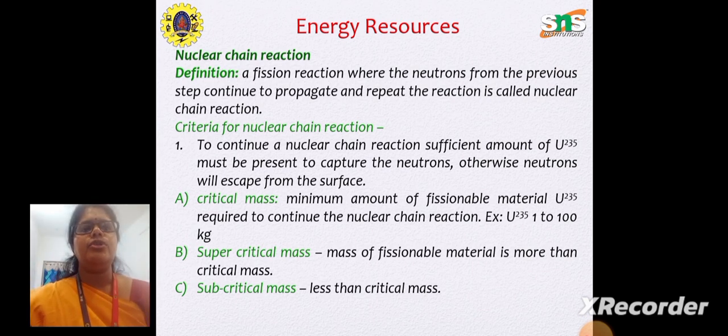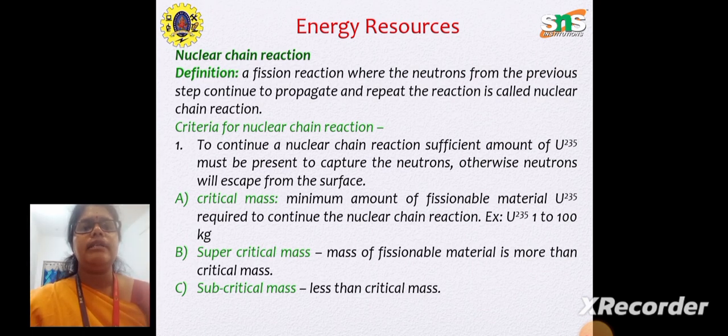There are certain criteria for the nuclear chain reaction. To continue a nuclear chain reaction, a sufficient amount of uranium-235 must be present to capture the neutrons. Otherwise, neutrons will escape from the surface. So the chain reaction will continue if and only if the neutrons are captured by the presence of uranium-235.